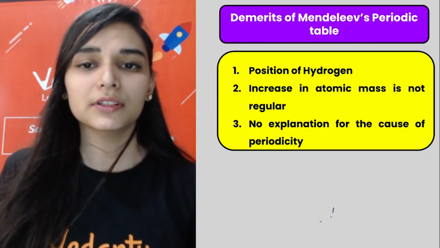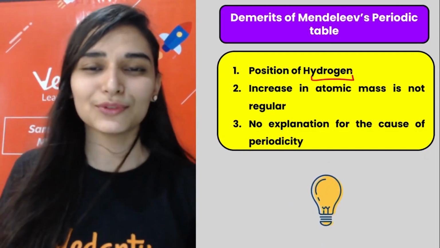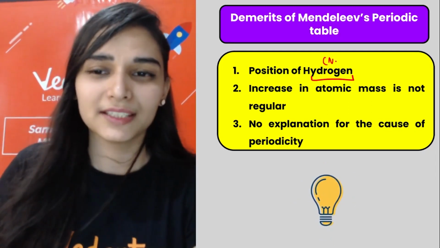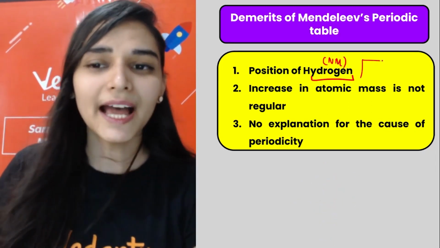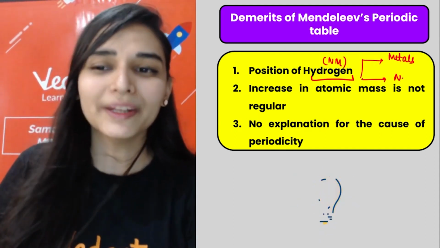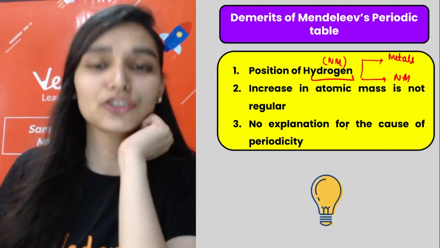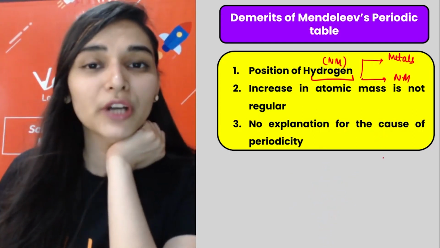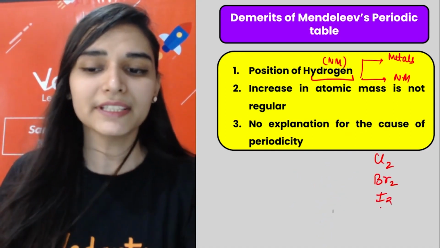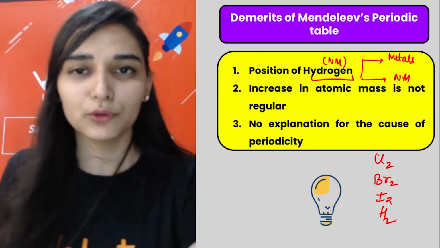What were the demerits? What were the limitations? The position of hydrogen was not fixed, because hydrogen is actually a non-metal. But hydrogen resembles the metals as well, and it is a non-metal anyway. Like you have seen, non-metals are generally diatomic in nature, especially if I talk about the halogens. Chlorine is there, bromine is there, iodine is there. Just like that, hydrogen is diatomic. So hydrogen actually resembles the halogens.